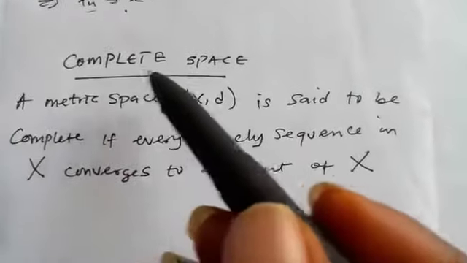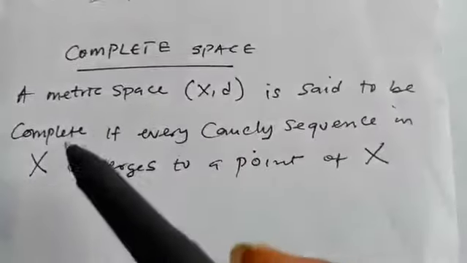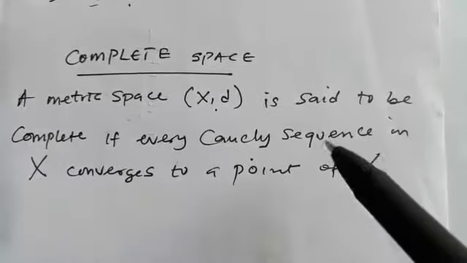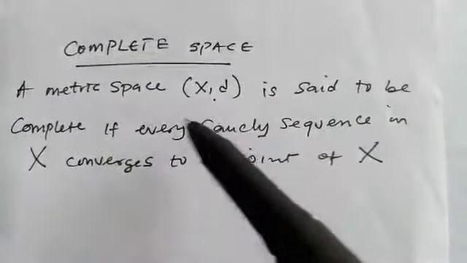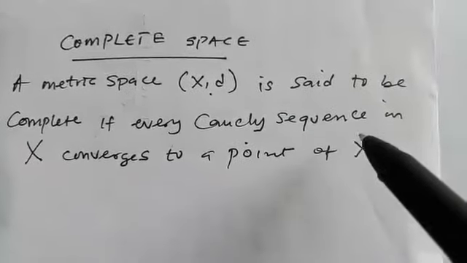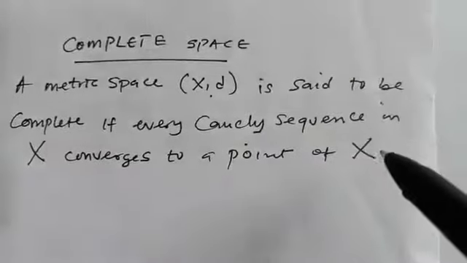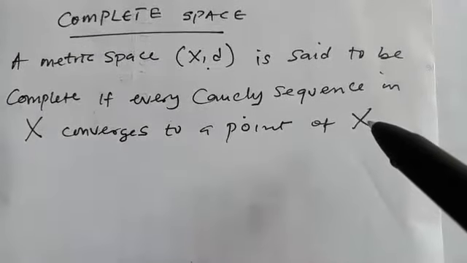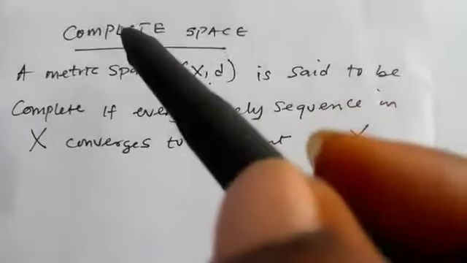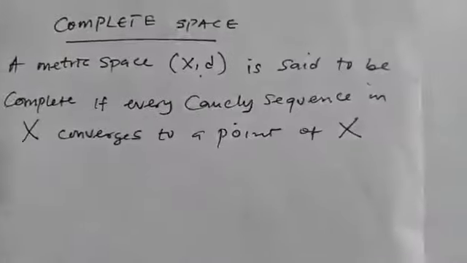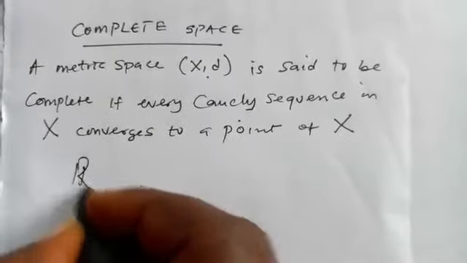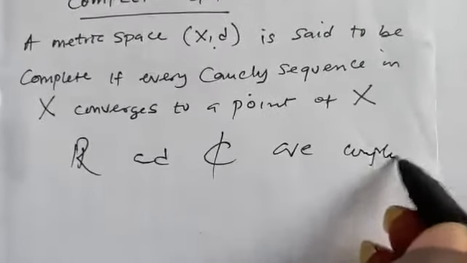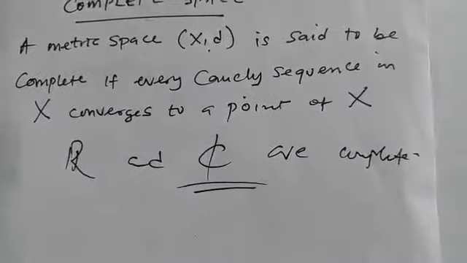Another important definition here is a complete space, or complete metric space. We say that a metric space is said to be complete if every Cauchy sequence in that metric space converges to a point in that metric space. Every Cauchy sequence in it converges to a point in it, then that space is said to be a complete space, or the metric space is said to be a complete metric space. So the set of real numbers and the set of complex numbers are all complete. So let's move to another important definition.